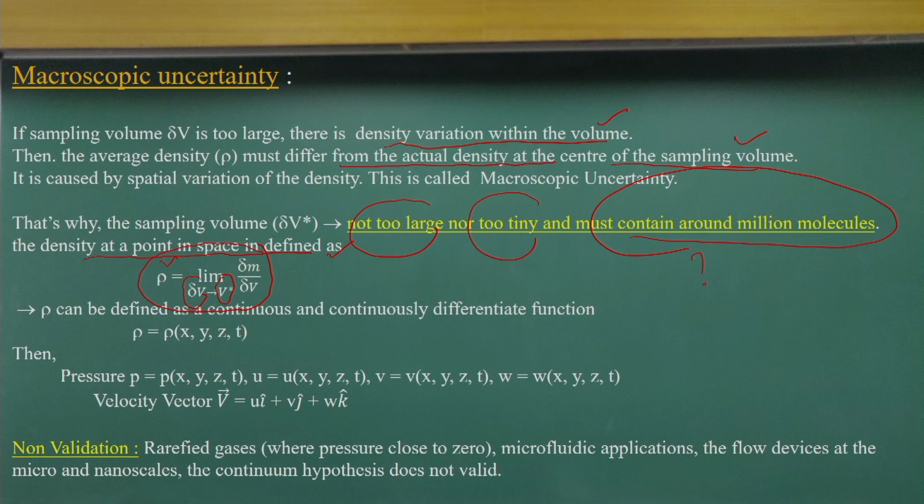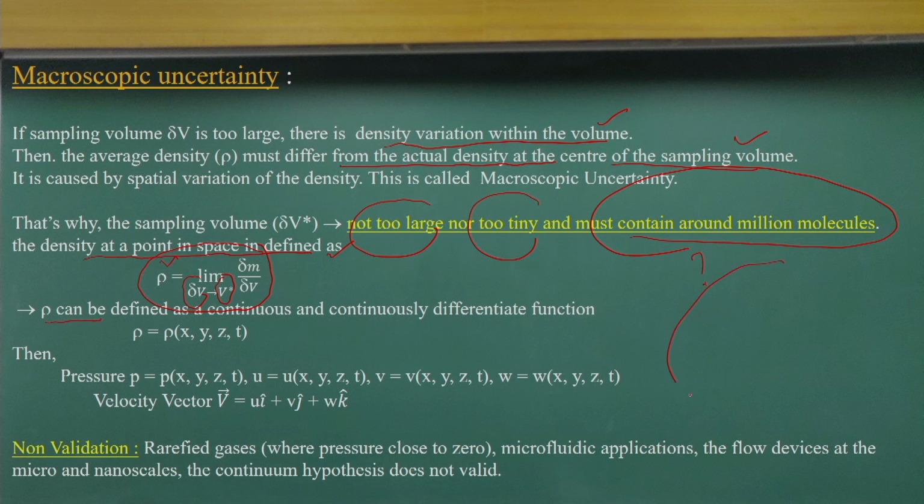So that means there are density variations, but our sampling volume is so near to the limiting condition that it does not have the effect of microscopic or macroscopic uncertainty. In that region we can consider the density.